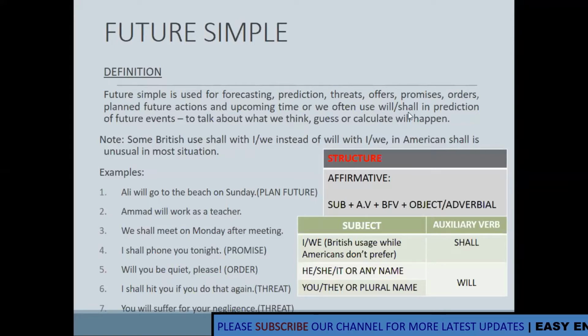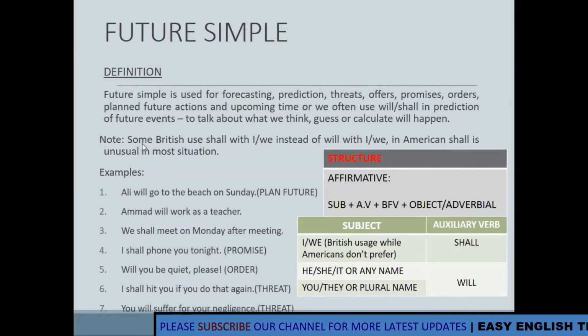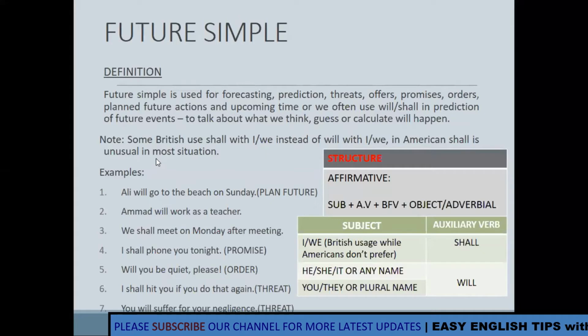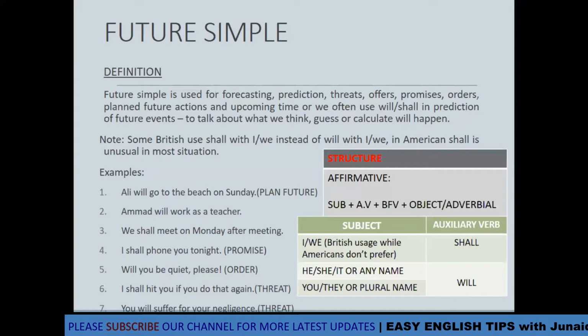We often use will and shall in predictions of future events, to talk about what we think, guess, or calculate will happen. You should know this. Notice that some British speakers use shall with I and we instead of will. With I and we, in American English, shall is unusual in most situations. If we talk about the British, they use shall with I and we, and will with the rest of the pronouns. In American English, they use only will for all pronouns.